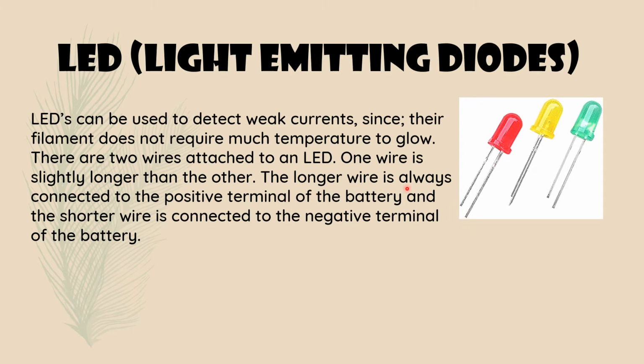The longer wire is always connected to the positive terminal of the battery and the shorter wire is connected to the negative terminal of the battery. Here, the longer end is connected to the positive side of the battery and the shorter end is connected to the negative terminal of the battery. So that is LED, light emitting diode.